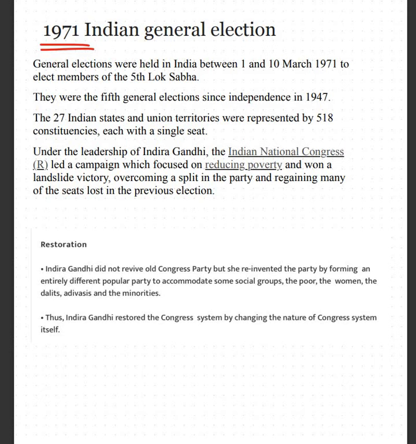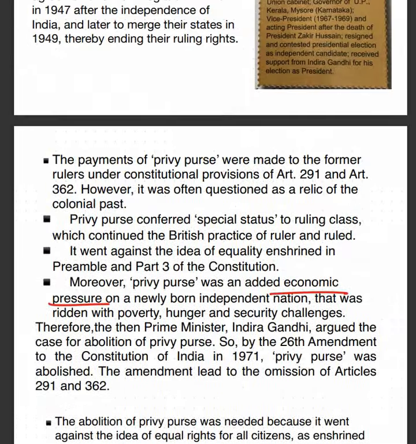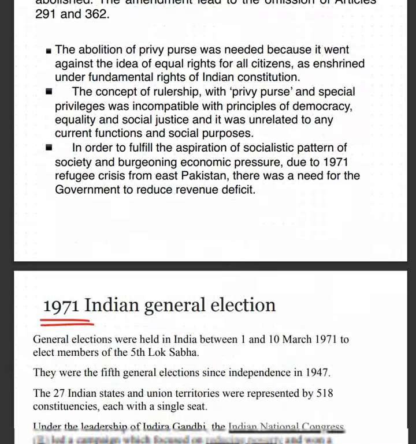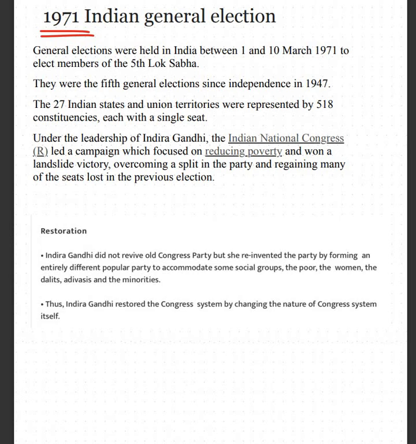And under the leadership of Indira Gandhi, the Indian National Congress led a campaign which focused on reducing poverty. Now, the target of this election on the side of Congress was to reduce poverty, and that is why after these steps taken by the Indira Gandhi government of nationalizing the banks, then privy purse को abolish करना, she basically gained the trust of the citizens of the nation, and that is why she won with a landslide victory, overcoming a split in the party, regaining the lost seats, regaining the trust of the people and its members. And that is how Indira Gandhi was able to restore the Congress party.